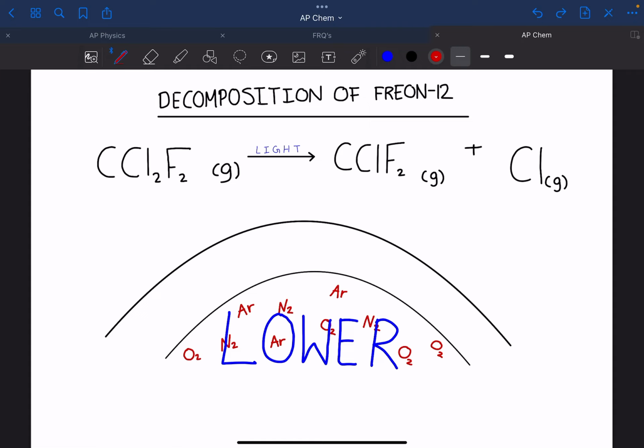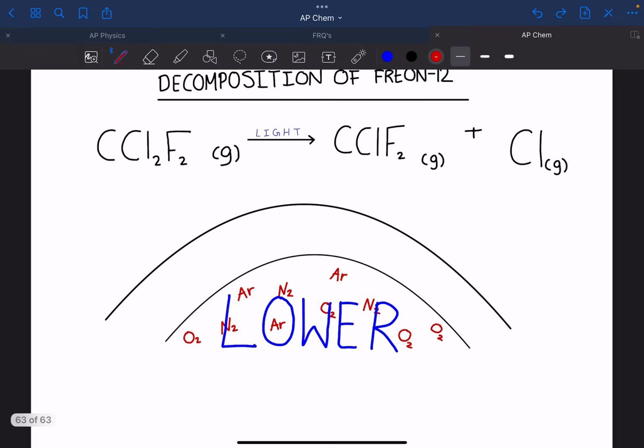With the production of chlorine and also this molecule, they eventually seep into and migrate into the upper atmosphere. And the issue here is that when chlorine seeps into the upper atmosphere, it's actually going to act as a catalyst and catalyze the decomposition of ozone. And why this is significant, I'll continue in a minute.